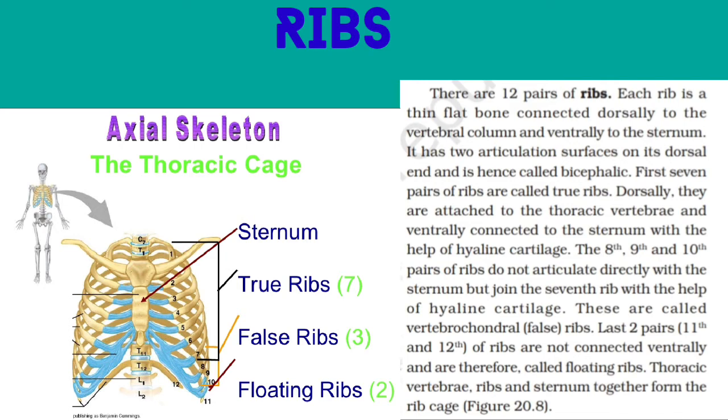These are called vertebrochondral false ribs. The last two pairs, 11th and 12th, are not connected ventrally and are therefore called floating ribs. Thoracic vertebrae, ribs and sternum together form the rib cage.